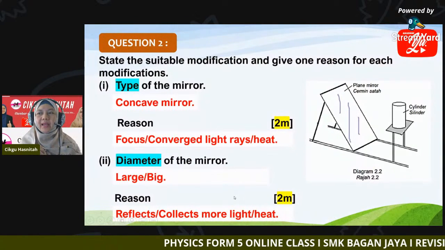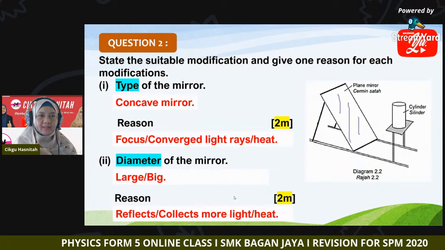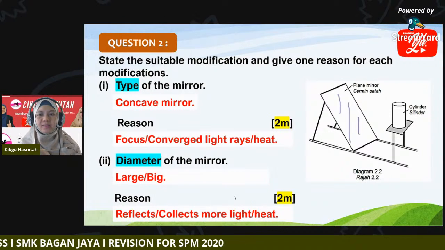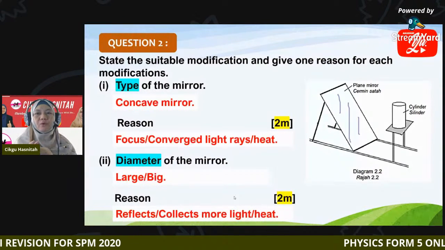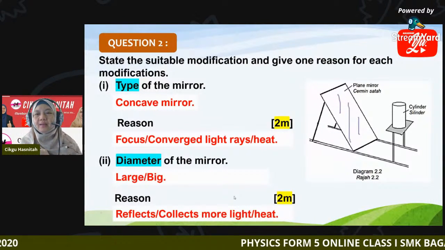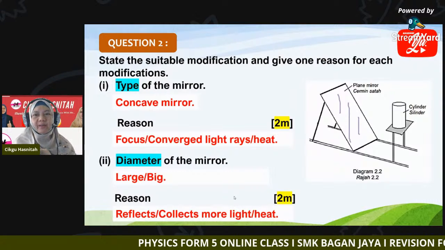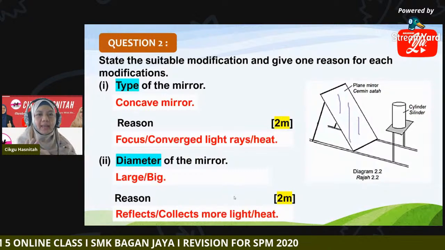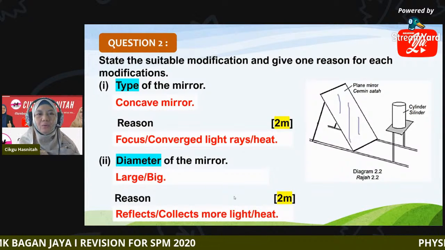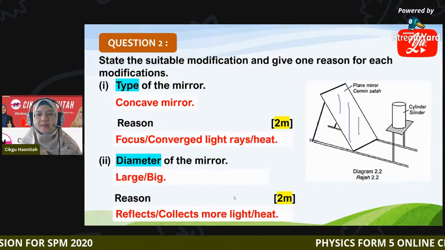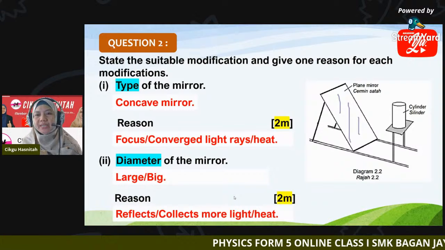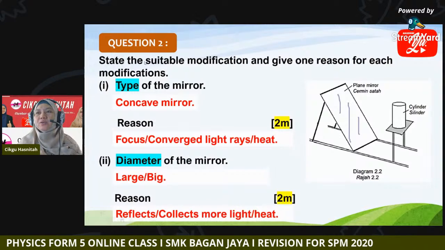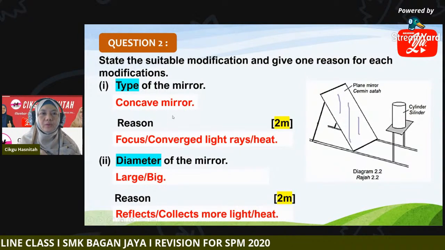That it can reflect or collect more light. It can reflect or collect more heat. So this is the reason. Converge more heat, reflect more light. Yes, very well. Either you can say reflect or collect more light or more heat. Reflect more light, converge more heat. Very good. So that goes for the first two questions.